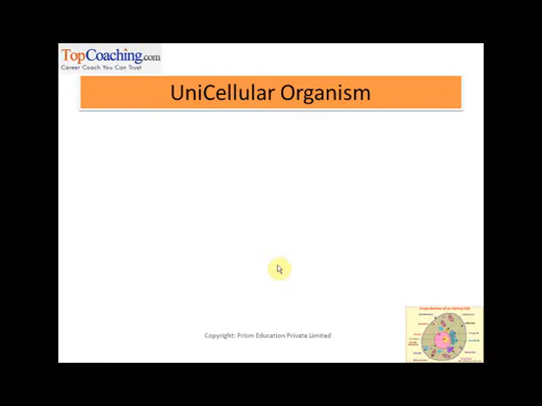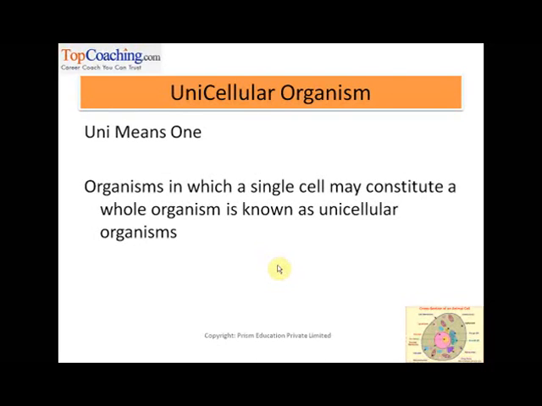Okay, now that we have understood that cell is the primary and fundamental unit of life, and it in its independent form can execute all the functions, right, that it is required to do. Now let us see, for example, how many cells in total do we need to survive.